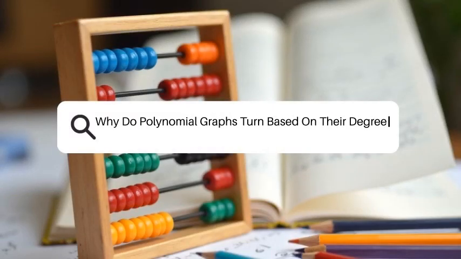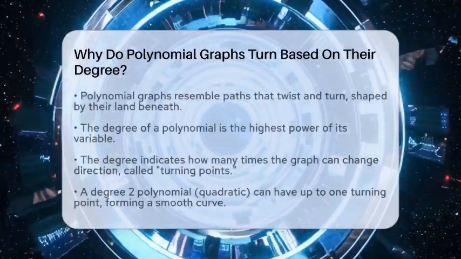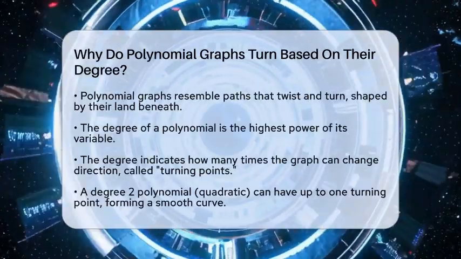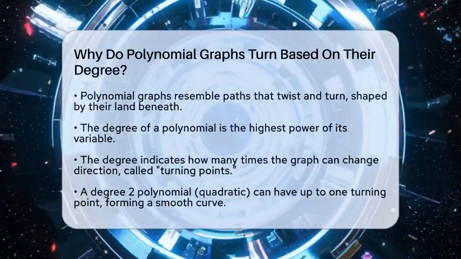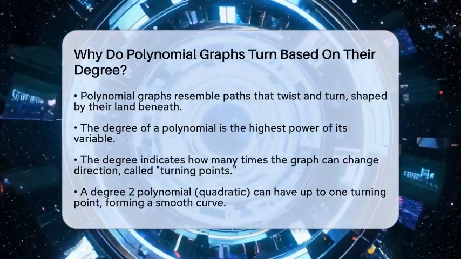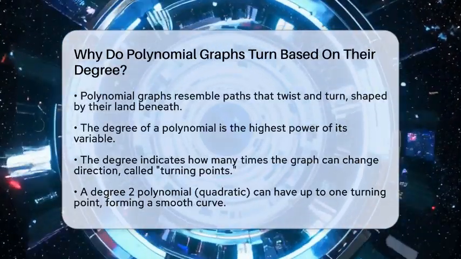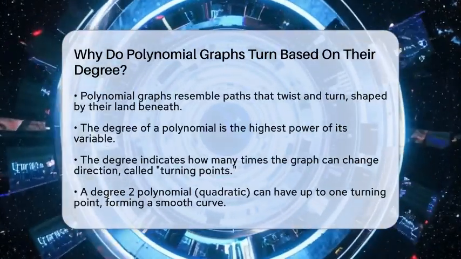Why do polynomial graphs turn based on their degree? Imagine walking along a path that twists and turns in different directions. The way the path bends and flips depends on the shape of the land beneath your feet. In math, polynomial graphs are like that path, and their degree is what shapes their twists and turns.